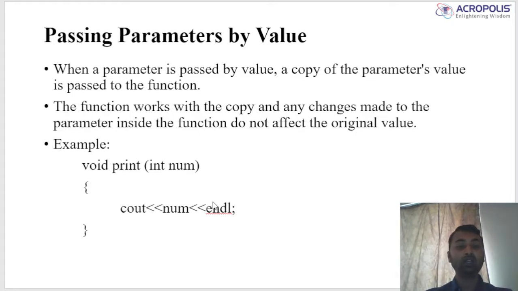So it is a drawback of passing parameters by value. Here is an example: void parameter int num, then curly braces, cout num. If we change the num value here, then we do not get the changes in the main function.